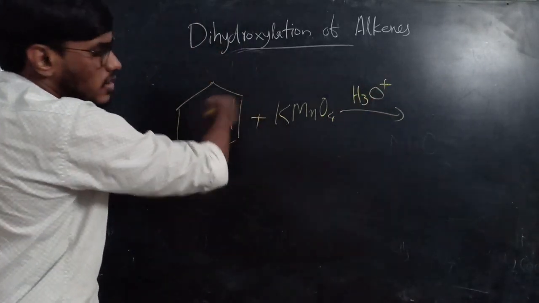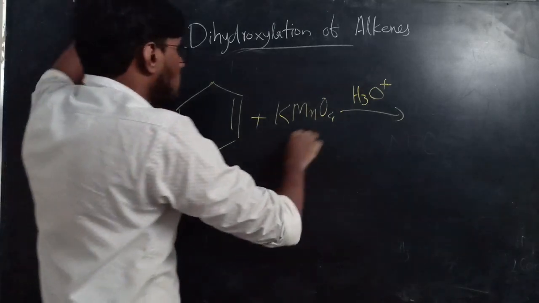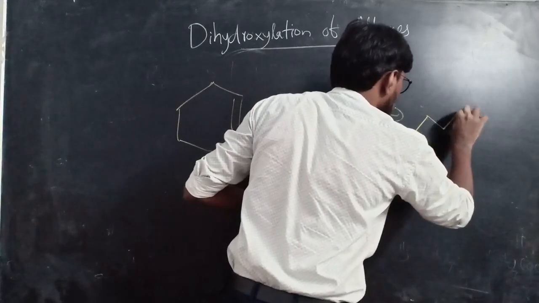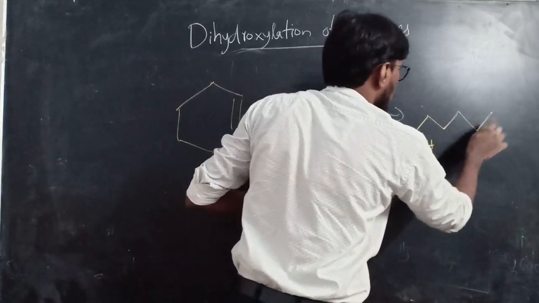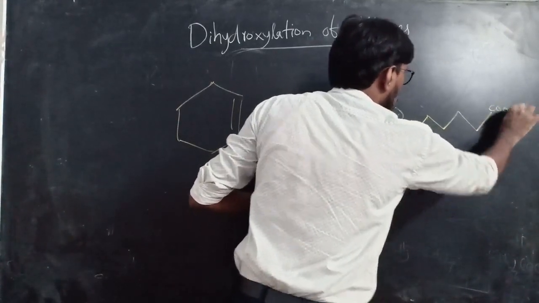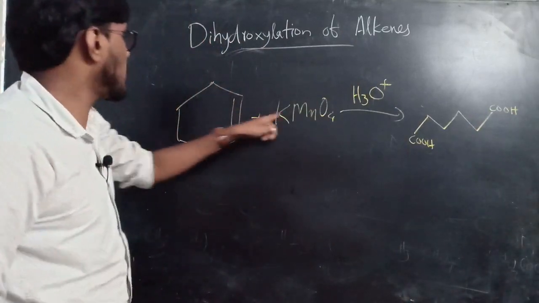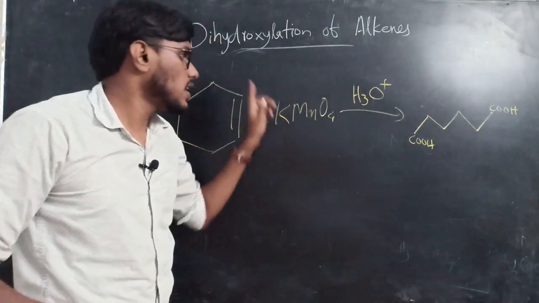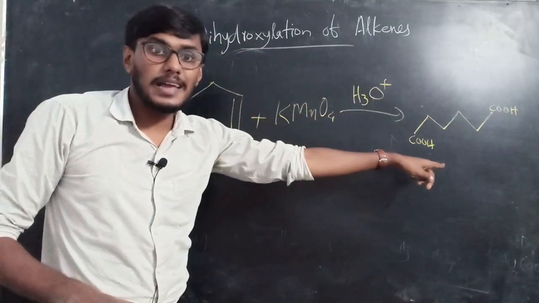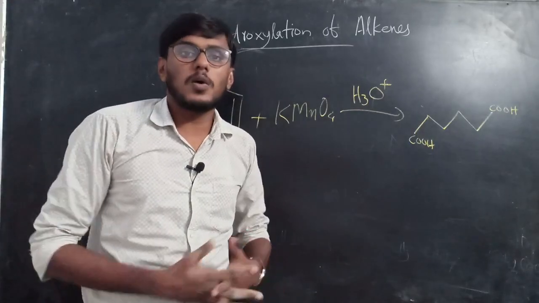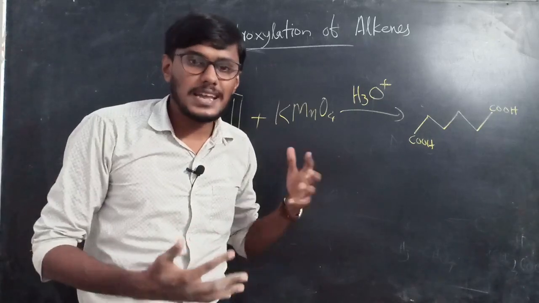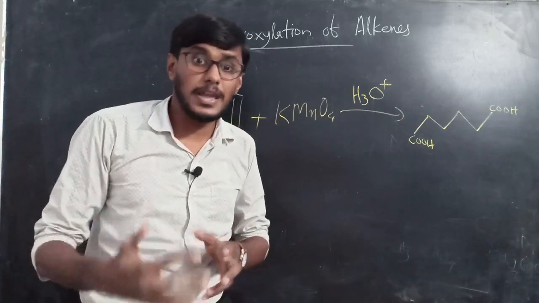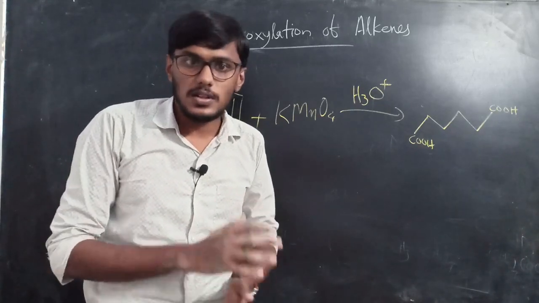Here the cleavage of this double bond takes place and forms COOH, 1 2 3 4, COOH. Okay, here the cleavage of the double bond takes place and it forms the product like this. So this is all about the oxidation reactions with KMnO4, that is dihydroxylation reactions, the mechanism and the examples. Thank you.